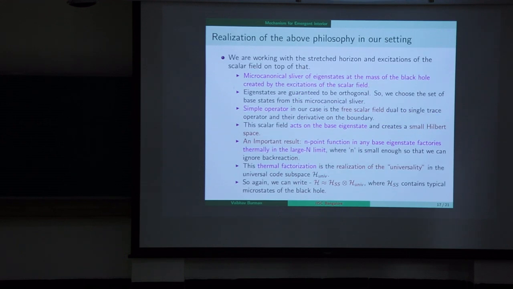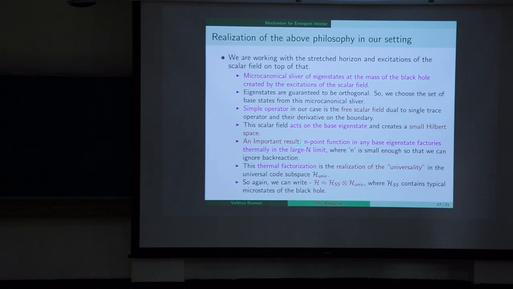Now the realization of their philosophy in our setting. So basically we are working with the state horizon and the excitation of the scalar field on top of that. So we are considering the microcanonical sliver of eigenstates at the mass of the black hole created by the excitation of the scalar field. And these eigenstates are guaranteed to be orthogonal. So we choose the set of base states from the microcanonical sliver. The simple operator in our case is the free scalar field, which is dual to the single trace operator and their derivatives at the boundary. So this scalar field acts on the base state and creates a small Hilbert space.